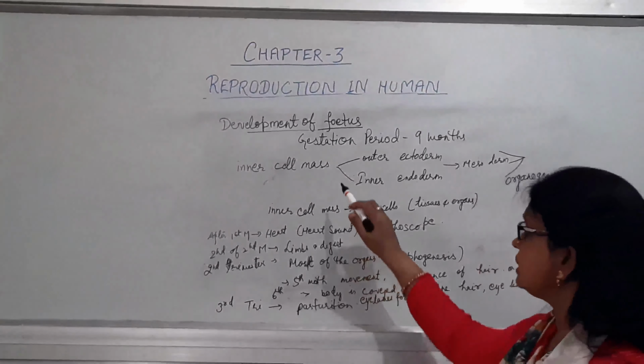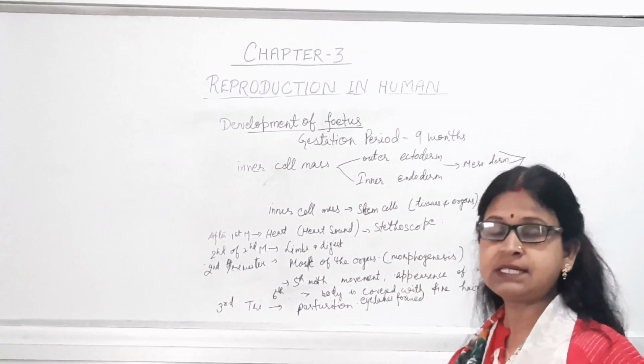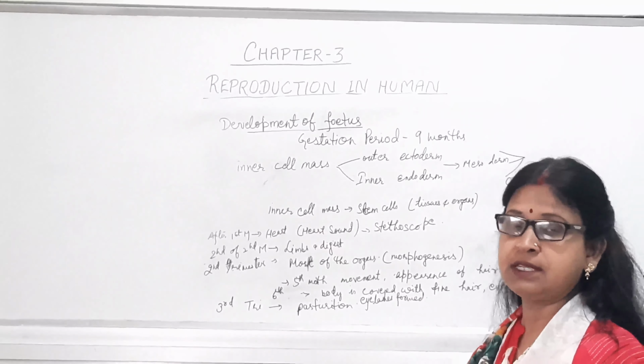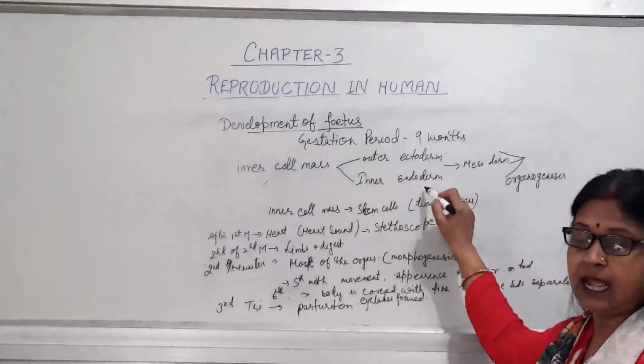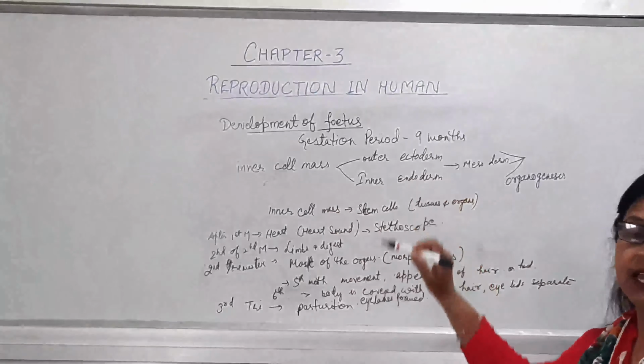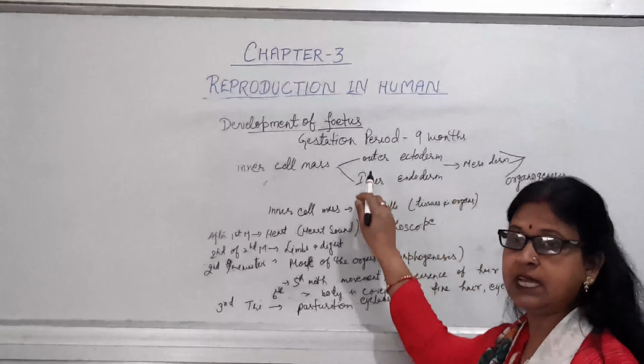Now we have already discussed that there are 2 layers, trophoblast and inner cell mass. That inner cell mass is divided into 2, an outer layer and an inner layer. The outer layer is known as ectoderm and the inner is known as endoderm. In this way 2 layers are differentiated.